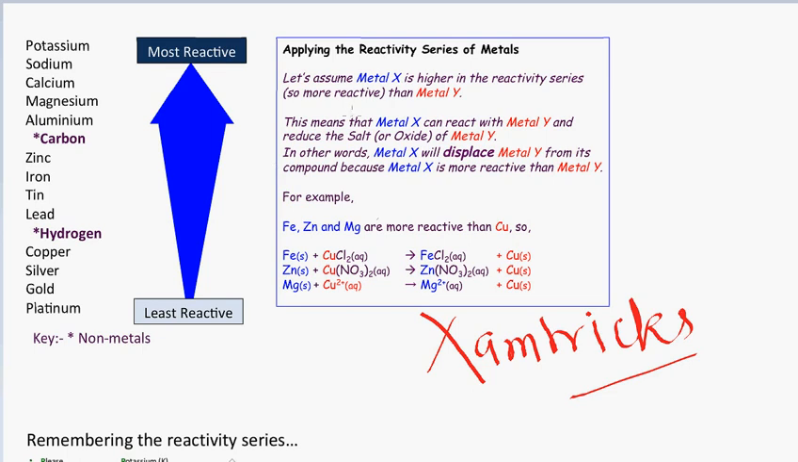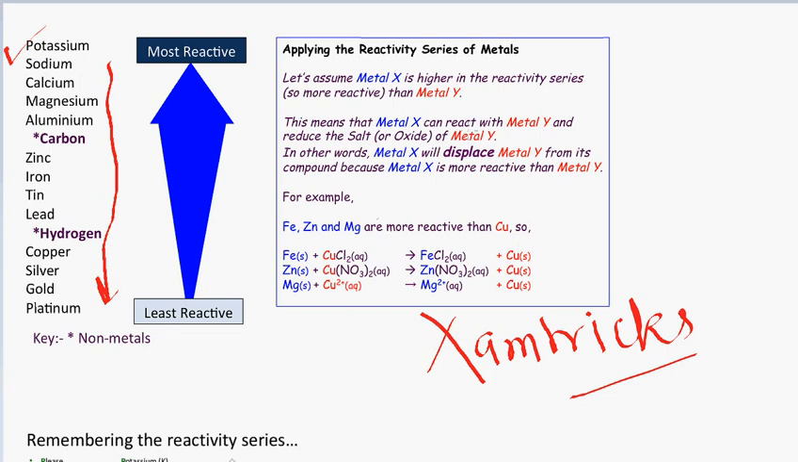So let us go to the concept. Let us understand a bit of the concept about this. Let us assume metal X is higher in the reactivity series, suppose potassium. It is the highest, so more reactive than metal Y. Obviously, potassium is more reactive than any of these metals. This means that metal X, suppose potassium, can react with metal Y, sodium, calcium, magnesium, and reduce the salt of the metal Y. And it can reduce the salt of any of these metals.